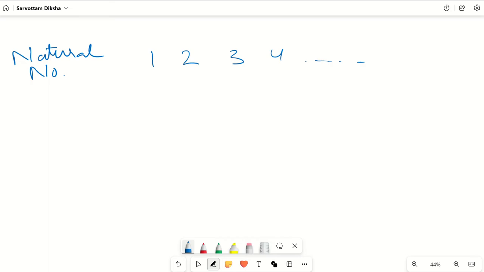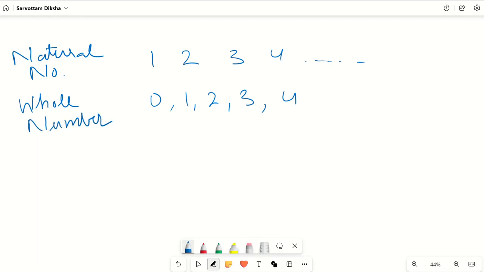But then they said natural numbers are just not enough and introduced zero to it. So our previous set was still there, it was only an extension of zero to it, and we called it whole numbers. After whole numbers, they said even positive whole numbers are not enough, we need negative numbers. And what do they call these? Integers.